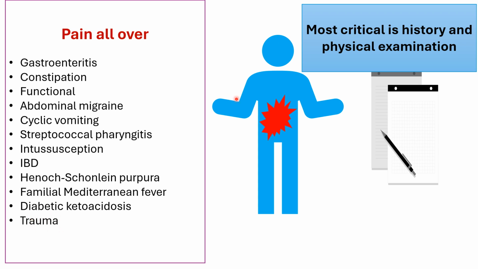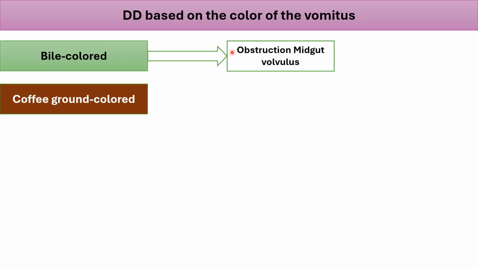Most critical to be able to narrow the differential and to make your diagnosis, the most important step is a detailed history and thorough physical examination. Differential diagnosis based on the color of the vomitus. If you have bile colored or bilious vomiting, persistent bilious vomiting is always serious, commonly associated with bowel obstruction and midgut volvulus.